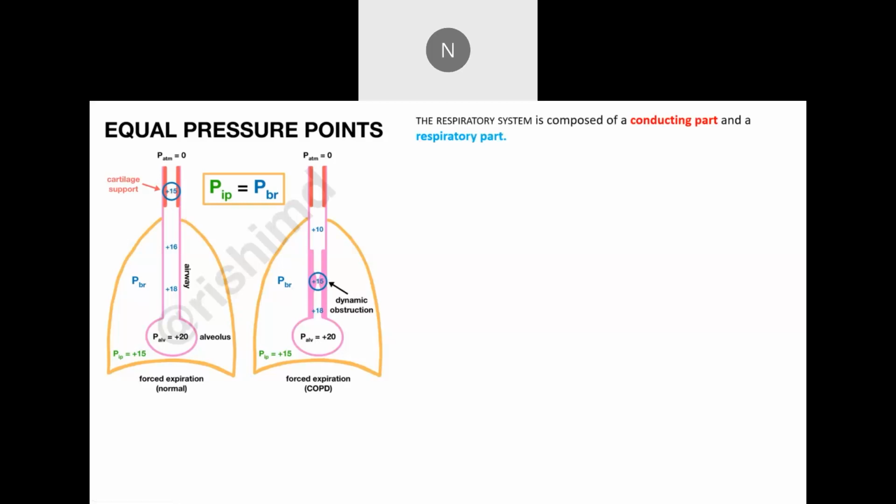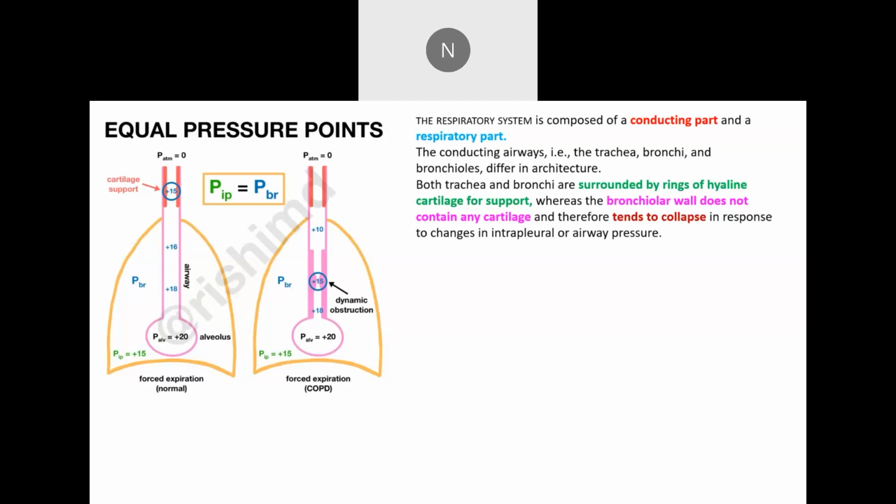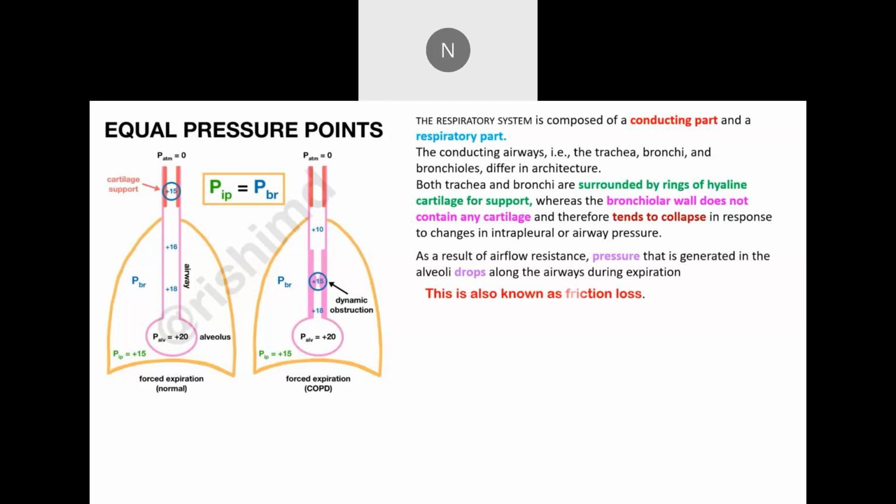The respiratory system is composed of the conducting part and the respiratory part. The conducting parts are the trachea, bronchi, and bronchioles, which differ in architecture. Both trachea and bronchi are surrounded by rigid cartilaginous support, whereas the bronchioles do not contain any cartilage and tend to collapse much more easily with changes in intrapleural or airway pressure. As a result of airflow resistance, the pressure generated in the alveoli drops along the airway during expiration. This is also known as friction loss.